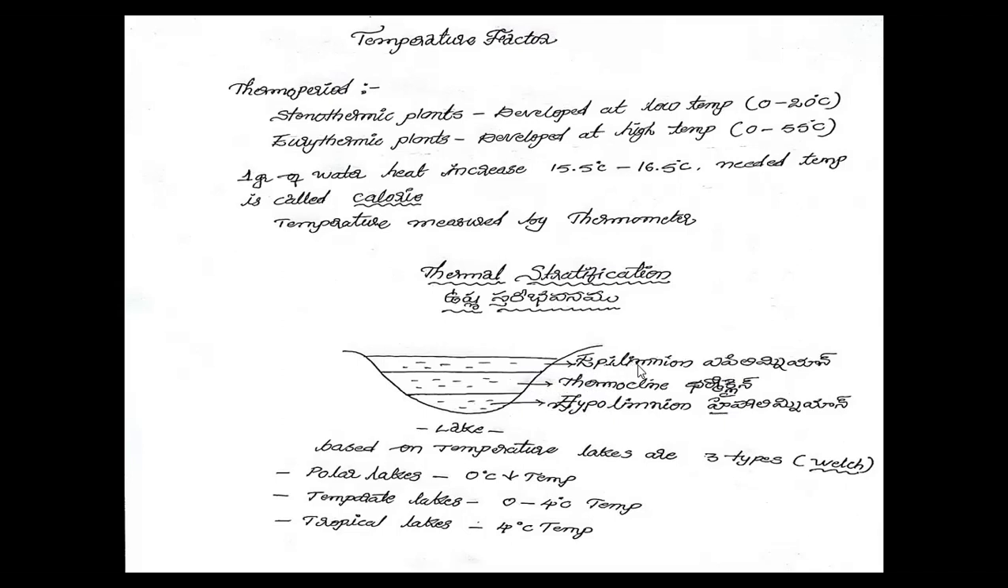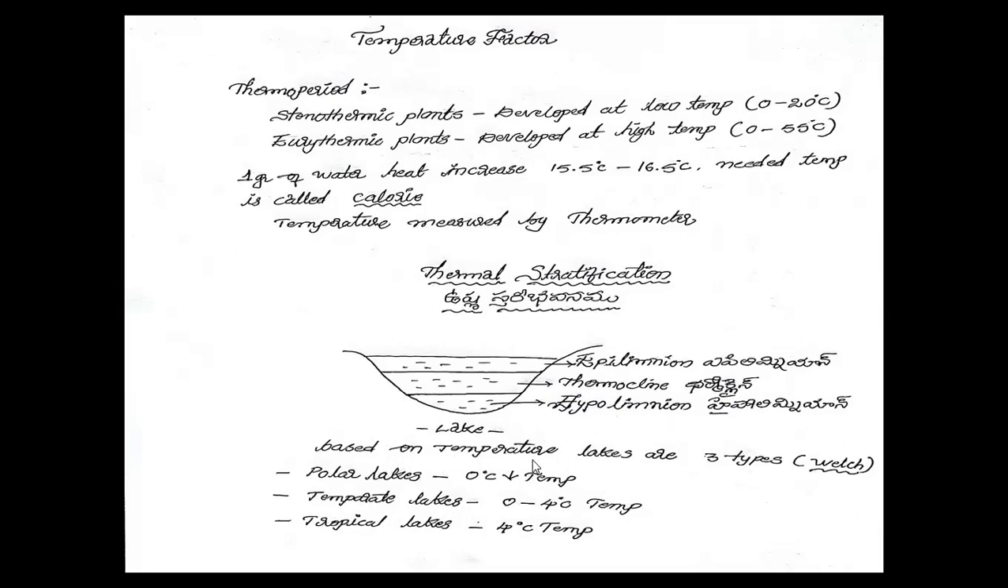In the epilimnion, the temperature changes and is not constant. In the thermocline, the temperature is maintained constant. In the hypolimnion, low temperatures are present. Organisms living there experience completely low temperature. A low temperature is present at the hypolimnion portion of the lake.